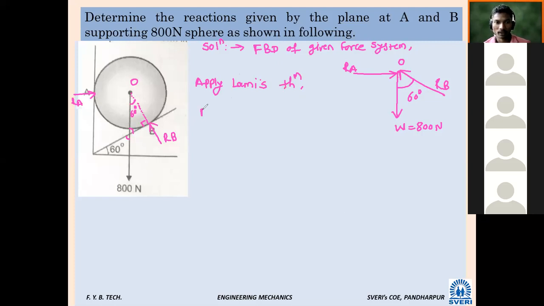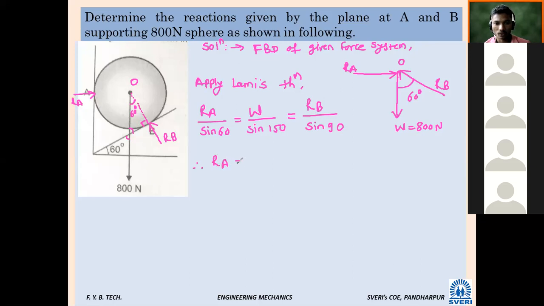RA divided by sin 60, correct. What about W divided by sin 150, very good. Next, RB divided by sin 90. Now this middle term is known to us, W and sin 150.